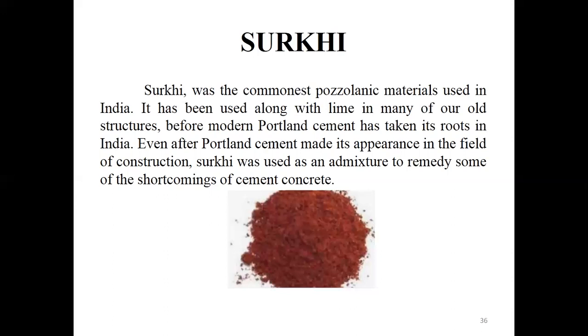How you are going to use this calcined clay pozzolana will be covered in the code IS 1344-1981. After using this pozzolanic material, it may be any pozzolanic material, you will be testing that concrete or mortar cube. For that purpose, you have to refer one more code, that is IS 1727-1967.